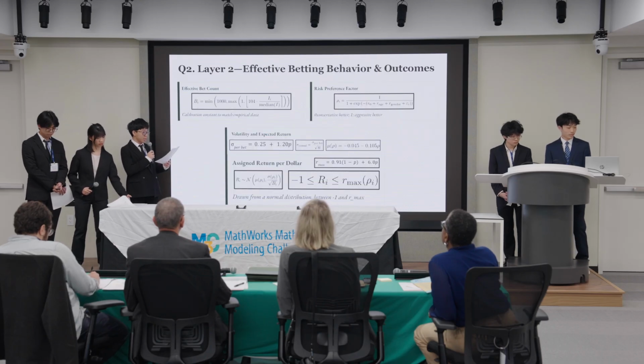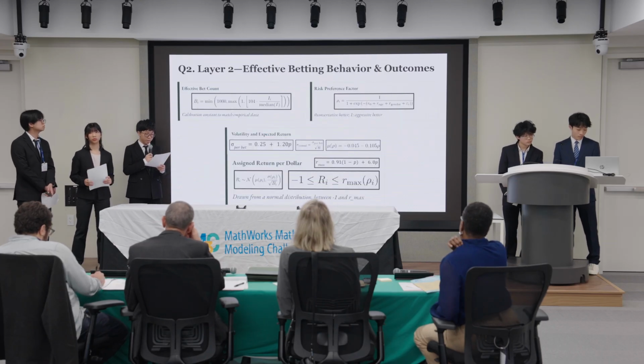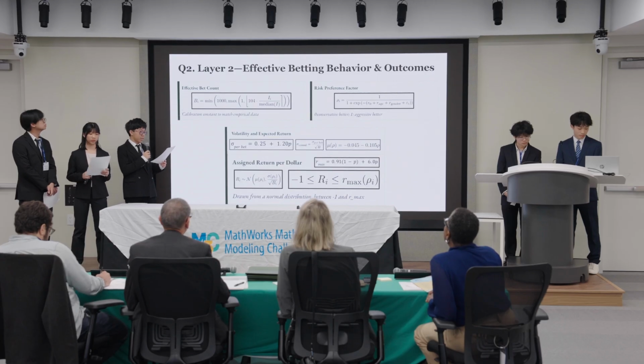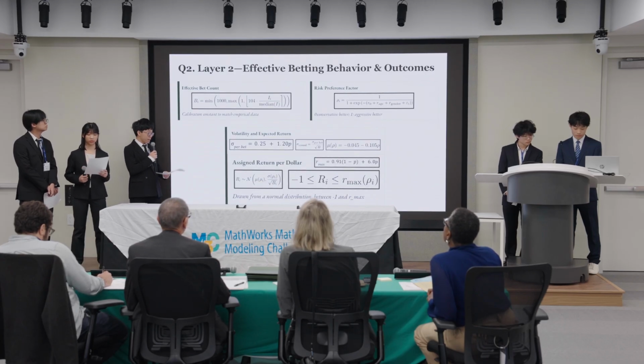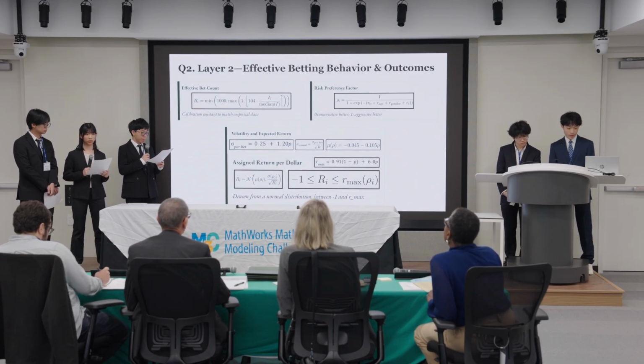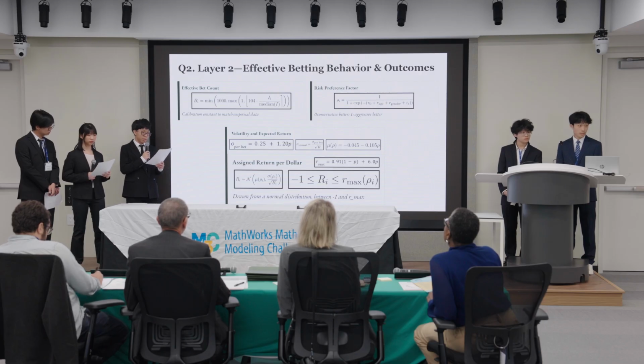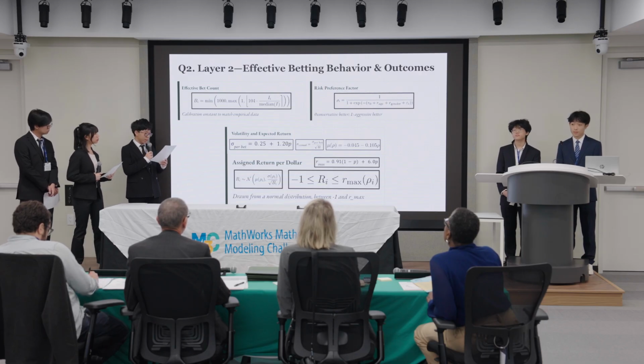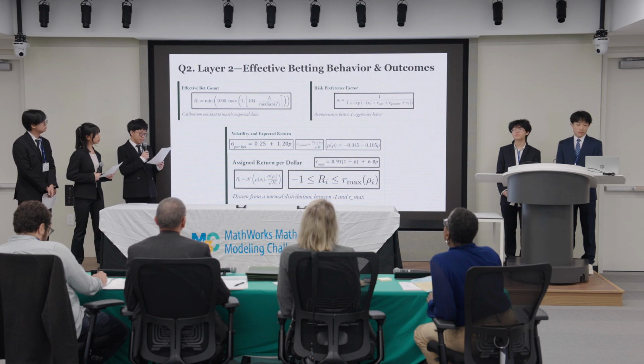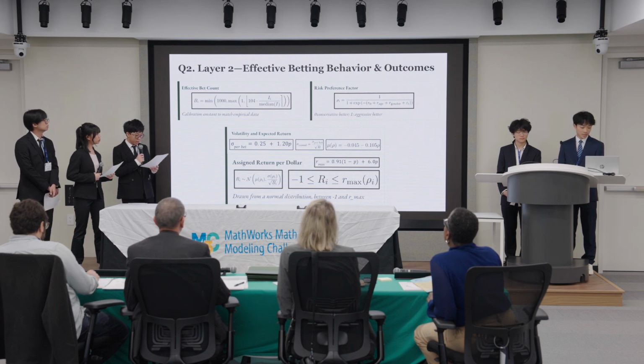Layer 2 aims to determine the betting behavior of an individual. Effective bet count is scaled relative to the rest of the population with a mean bet count among adults of 104. Then we determine the risk preference factor, which tells us what types of bets an individual prefers, such as riskier parlays or simple straight bets. We factored in age and gender using a sigmoid function to calculate this value.